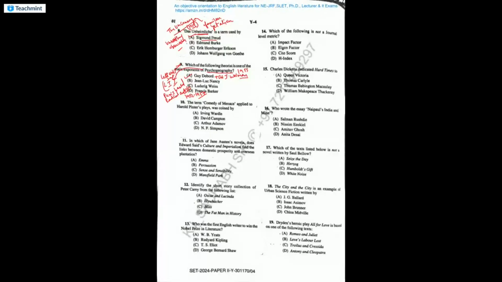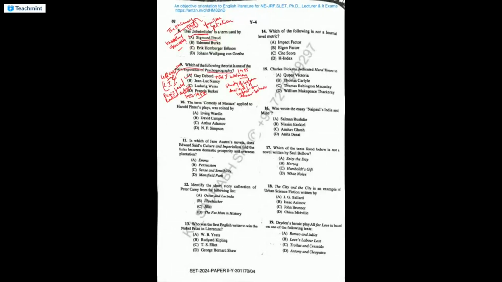So basically, it is the study of urban environment and its impact on human behavior, roughly in a very simplified way.